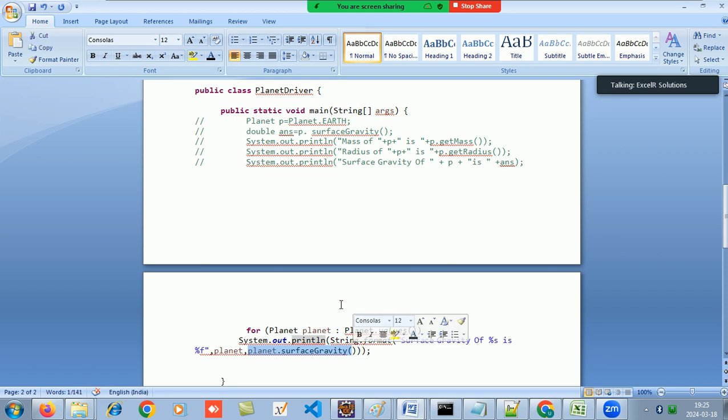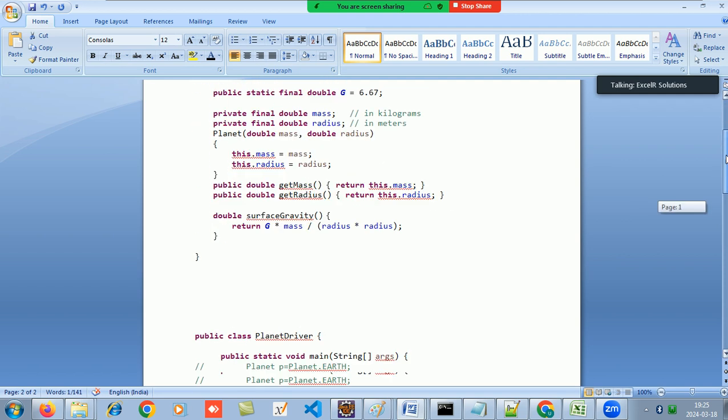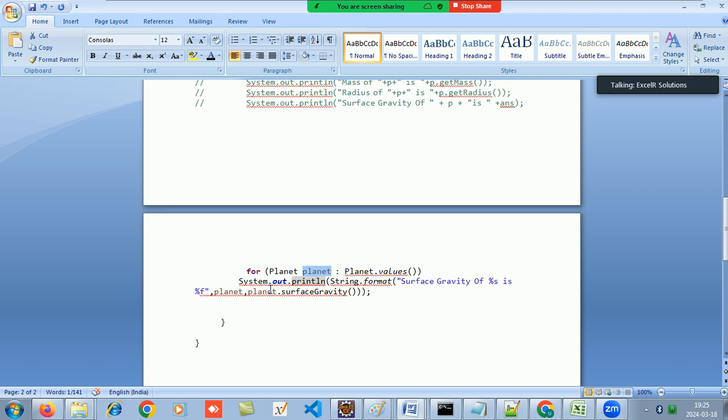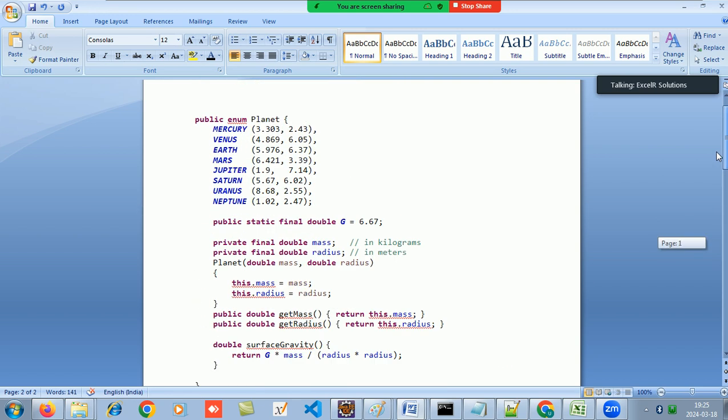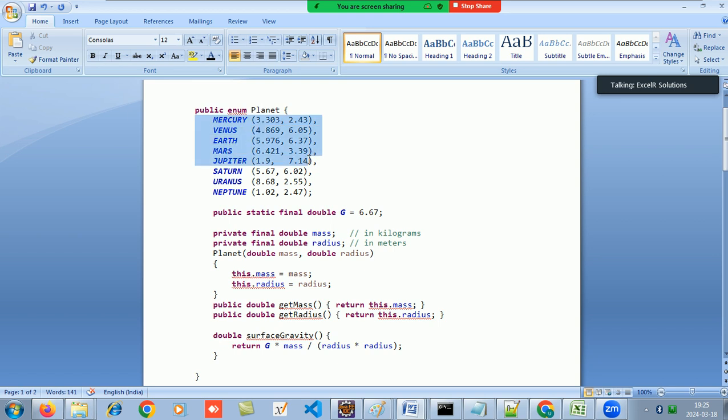So in each iteration, one value will come in planet. In the first iteration, Mercury has come in planet, and with Mercury I am calling the surface gravity. So these are my ready-made predefined objects. With these objects I can call these methods of the enum. Am I understood, guys? Anyone having any confusion?